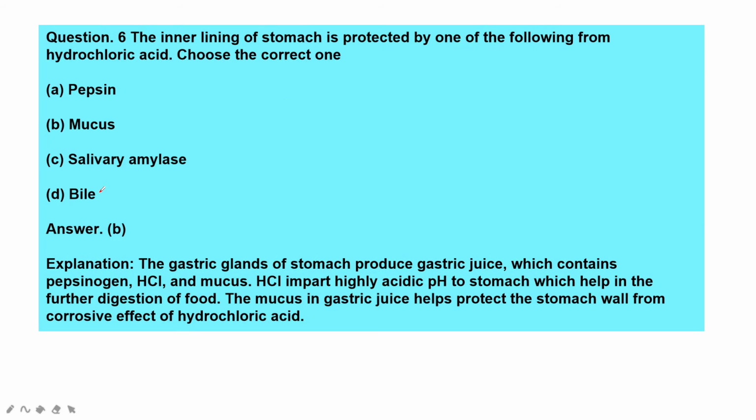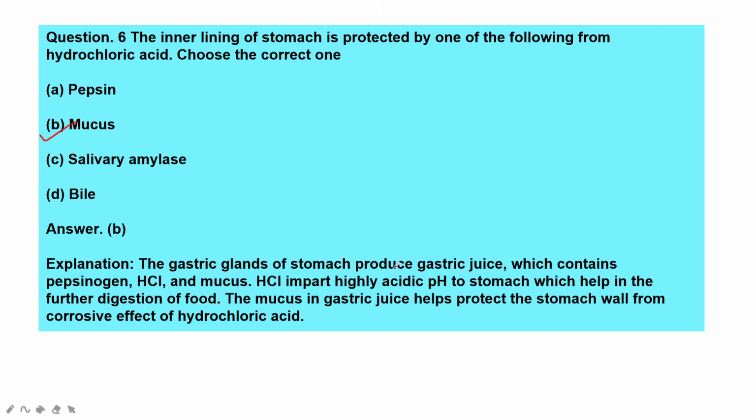Okay, next question. The inner lining of the stomach is protected from hydrochloric acid by one of the following. Choose the correct one: pepsin, mucus, salivary amylase, and bile. B is the right answer. Mucus is the layer which protects from HCl.